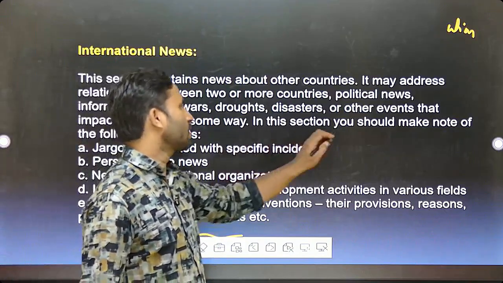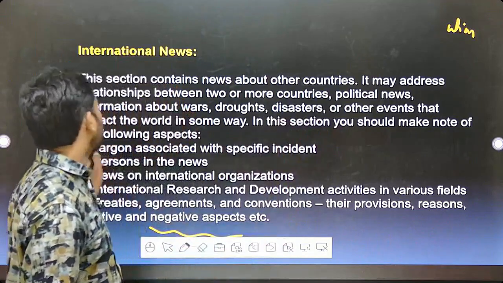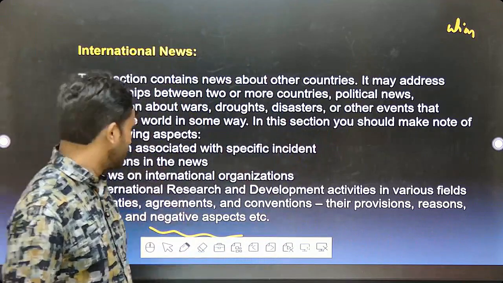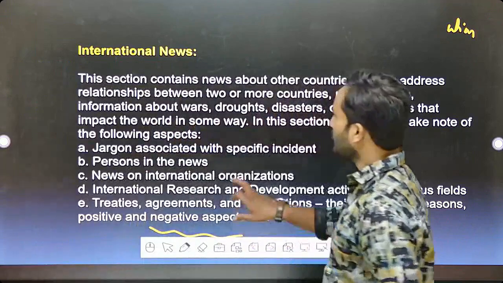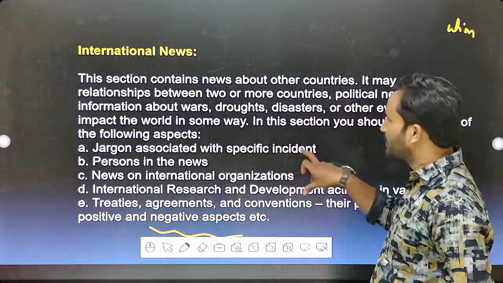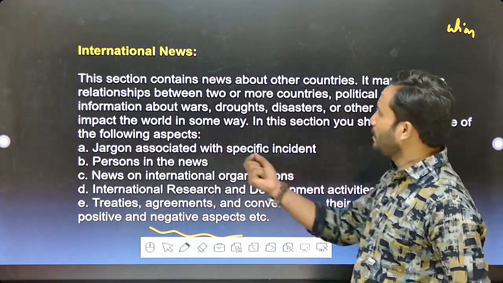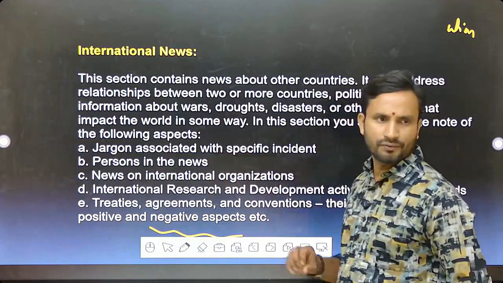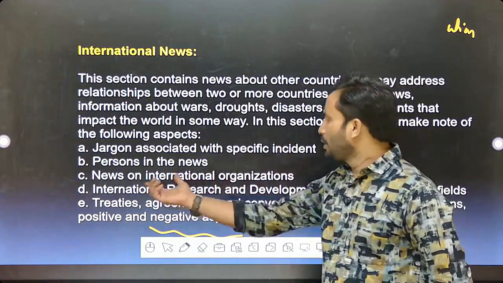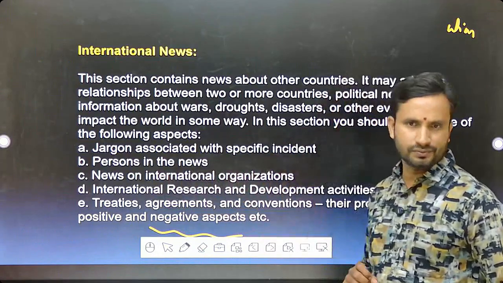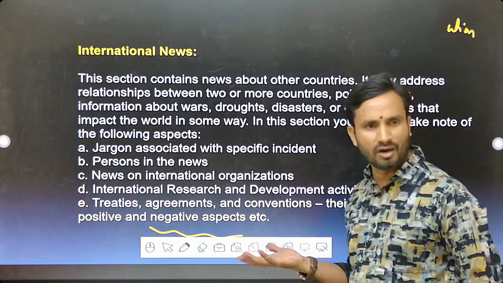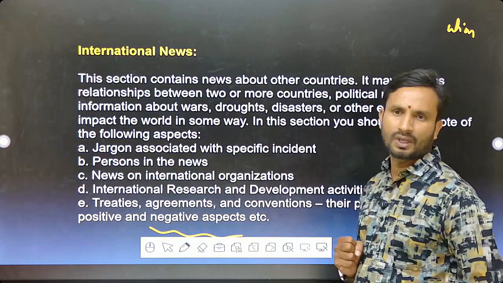Well, in this section, we should make note of the following aspects. See this: jargon associated with the specific incident and persons in the news with regard to this event. News on international organizations, and the role of international organizations with regard to this event. Clear enough?